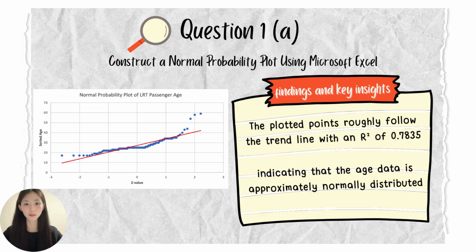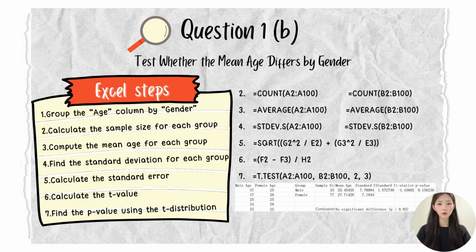From the graph, we can see that the plotted points roughly follow the trend line, indicating that the age data is approximately normally distributed. For Part B, I conducted the verification using Excel and handwritten calculation. The steps in Excel are as follows. 1. Group the age column by gender. 2. Calculate the sample size for each group.